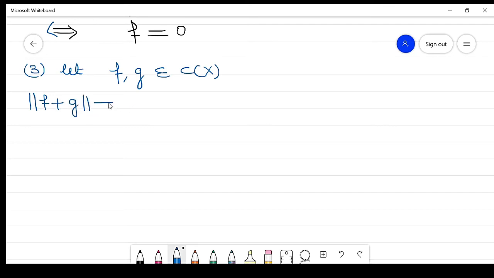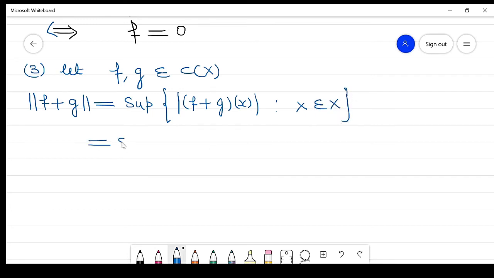This is equal to the supremum of the set of absolute values of (f plus g)(x), for every x belonging to capital X. So this can be written as the supremum of the set of absolute values of f(x) plus g(x).